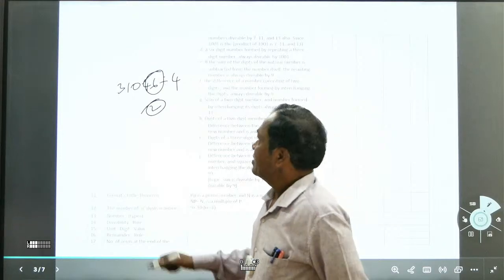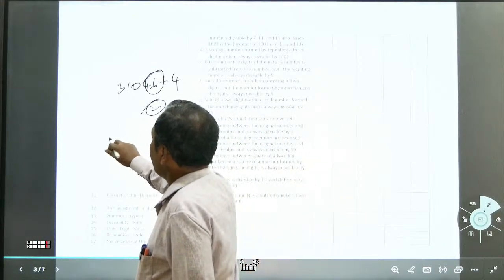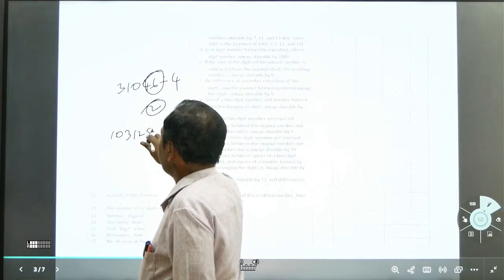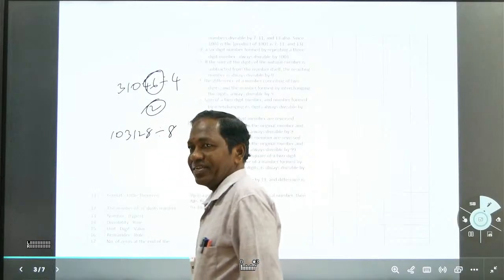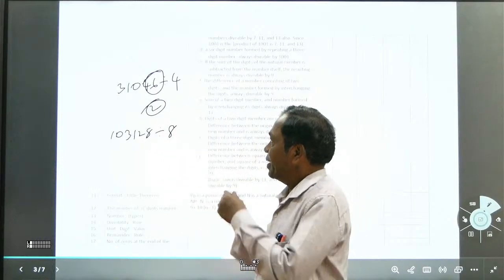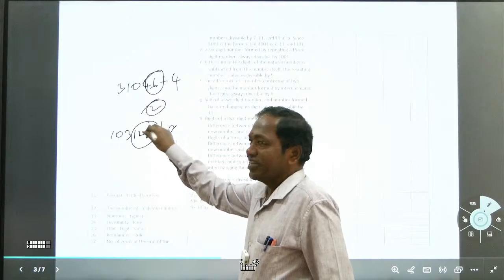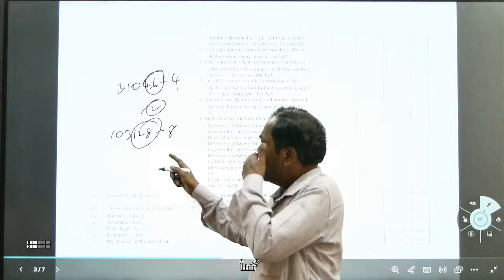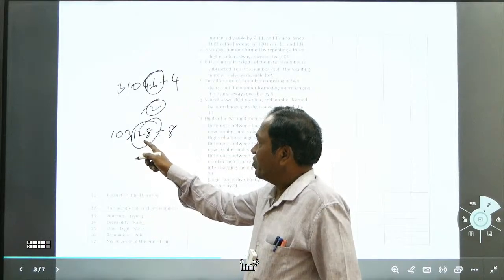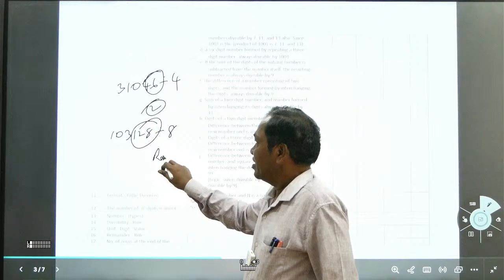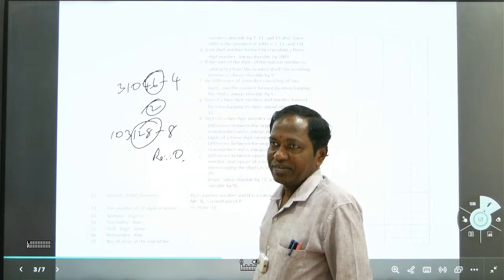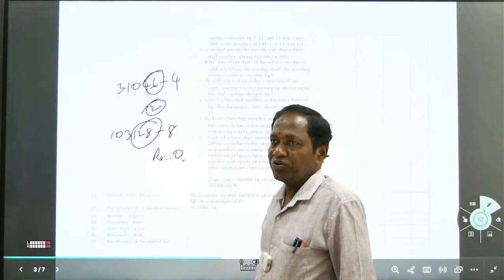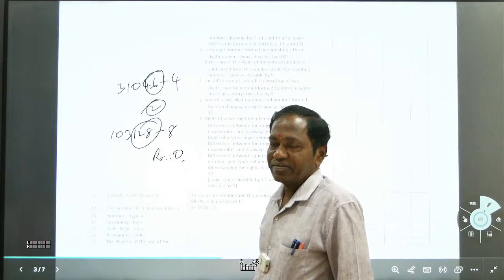Say, for example, the same thing: 103128 divided by 8. What is the remainder? You have to take the last 3 digits, since 8 is 2 cubed. So 128 by 8: 8 ones are 8, 8 fours are 32, 8 sixes are 48. The remainder is 0. So you should divide 128 by 8.